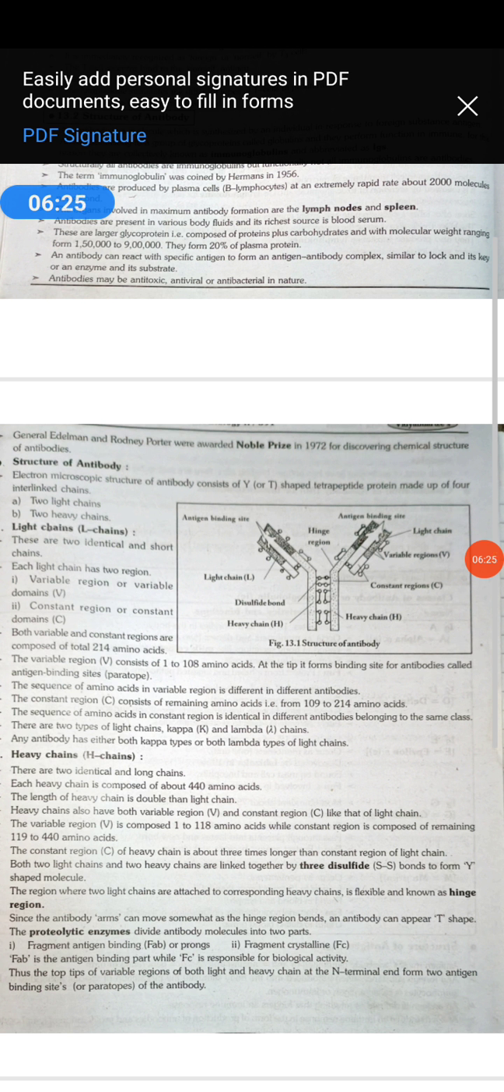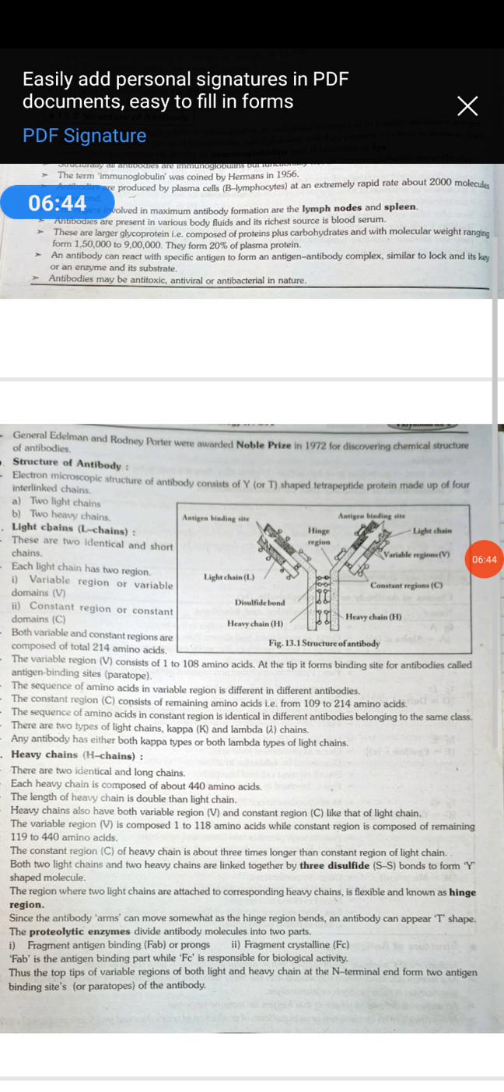Paratope is a word used for the antibody and epitope is a word used for the antigen. The antigen binding site of an antibody is called the paratope. The sequence of amino acids in the variable region is different in different antibodies. The constant region consists of the remaining amino acids, 109 to 214.